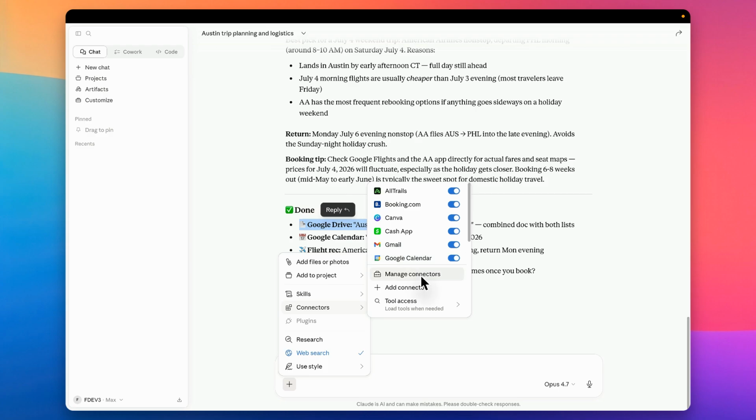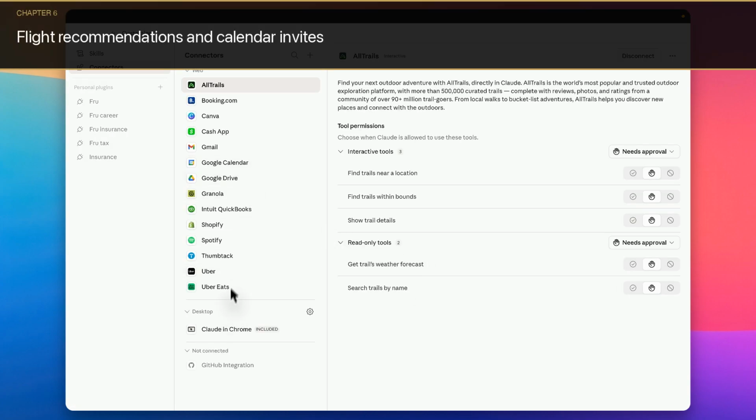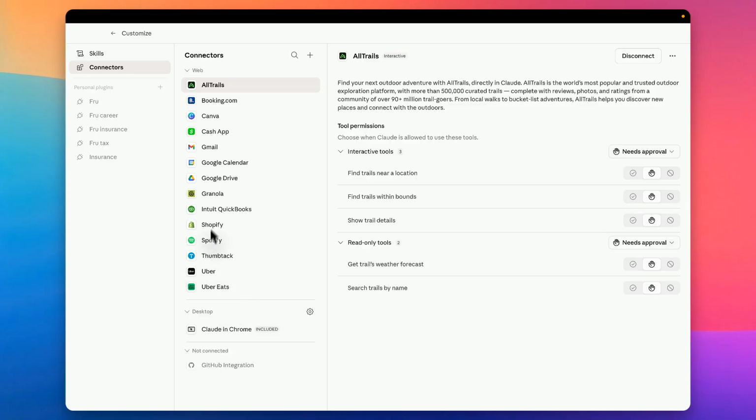And if you're not thinking about your connectors, managing them, adding the connectors you need, in my case, Shopify, Uber, Granola, Intuit, and that, you are potentially missing a lot. And I think most people are sleeping on this, but Claude somehow has figured it out that connectivity is going to be, to me, the end destination. And you have one tool that can connect to all your tools. There's really no reason not to use Claude at that point.